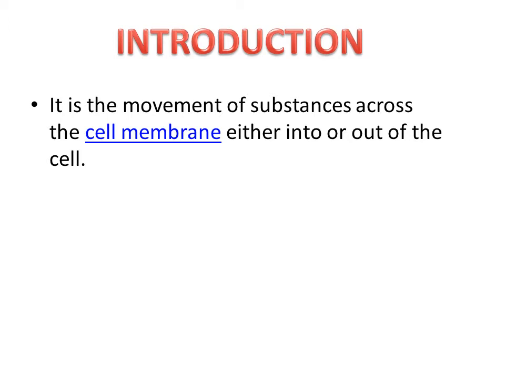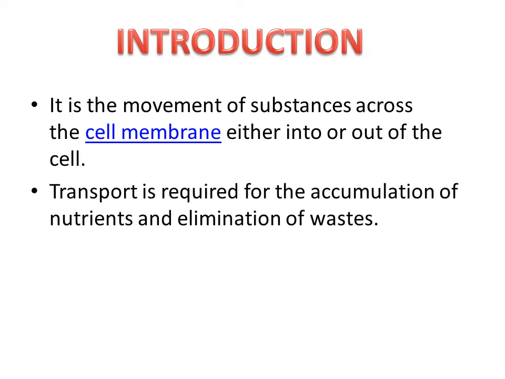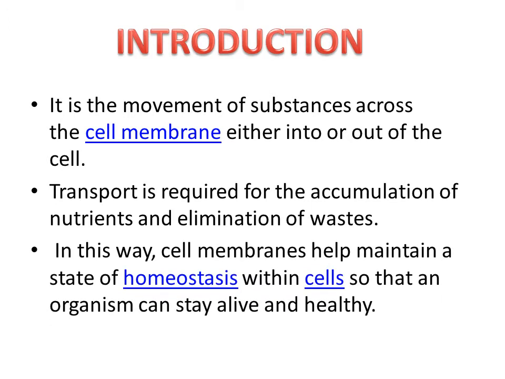The structure of the plasma membrane provides it with the property of selective permeability, meaning that not all substances can cross it. Transport is required for the accumulation of nutrients and elimination of waste. In this way, the cell membrane helps maintain a state of homeostasis. Homeostasis refers to the balance within the cell so that an organism can stay alive and healthy.